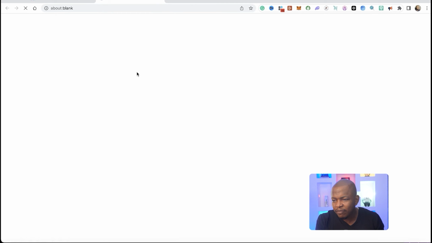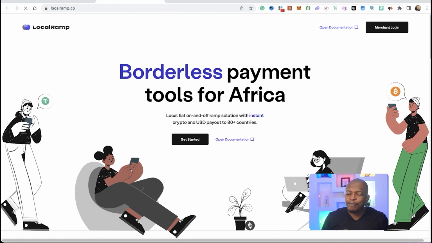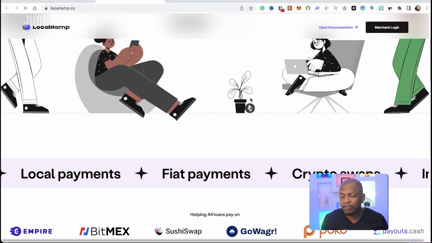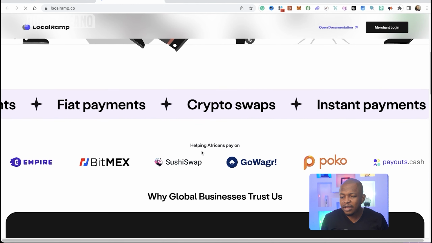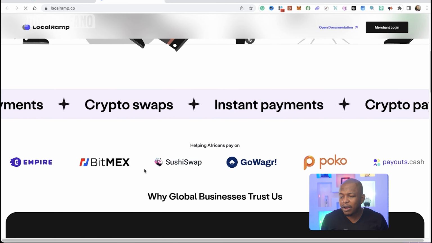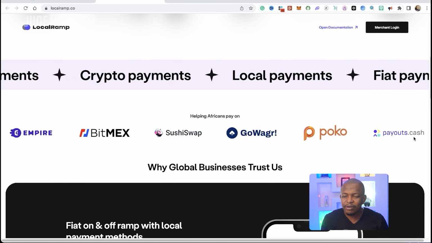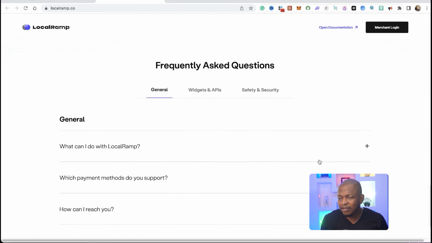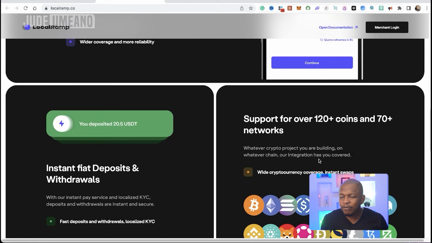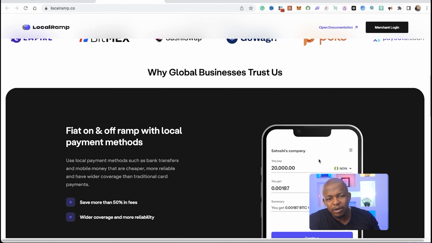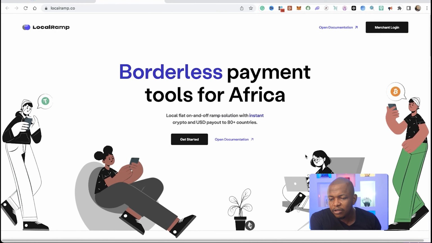Now, let's look at the for business section. If I go to the for business section here, payouts.cash on local ramp can actually help big platforms do on-ramp payments. They're helping with payments on Empire, BitMEXC, SushiSwap, Go, WAG, Poco, and payouts.cash, of course. So this is for business, and these are the things they can actually help big platforms with, to help people receive and send money to the platform. In case you are a platform like that and you want to integrate payouts.cash, you can do that using local ramps.